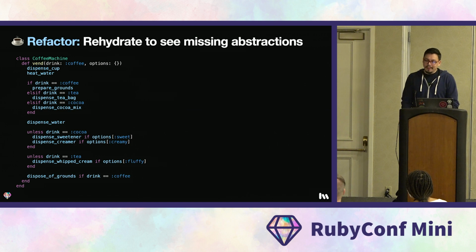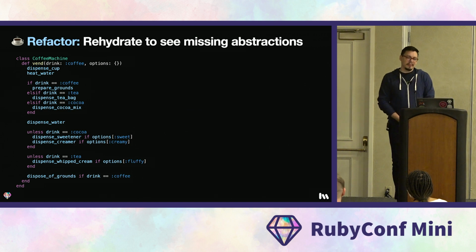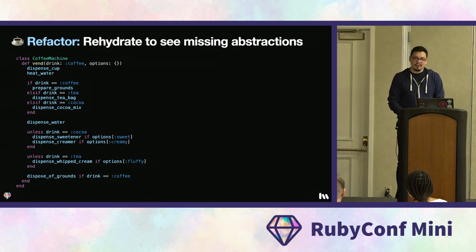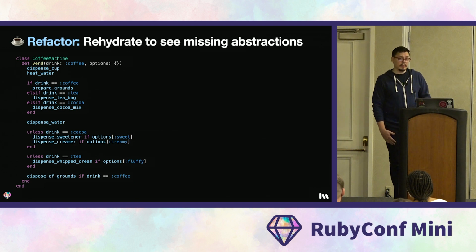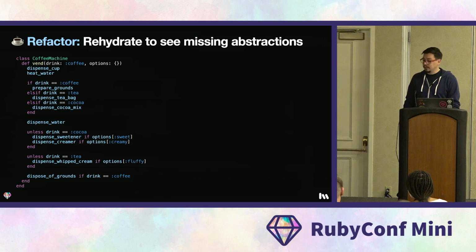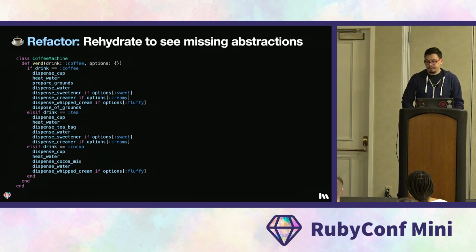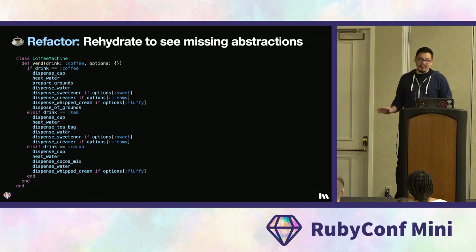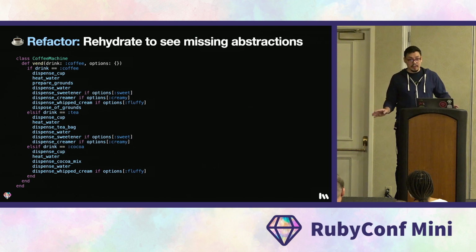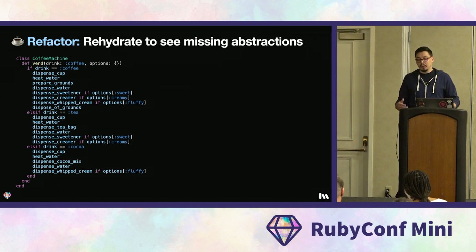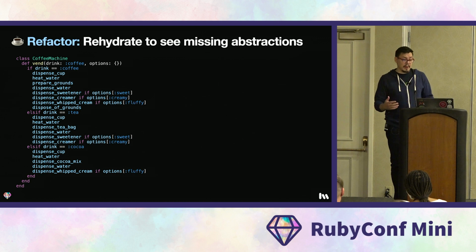Now, code that's DRYed too early can lead us in the wrong direction. So let's start by undrying this code, or adding back the duplication to see if there are any missing abstractions that are hiding in plain sight. We call this practice rehydration, and it looks like this. Now, I know what you're thinking. Obviously, this increases duplication, right? But that's what we need to do in order to find these missing abstractions.